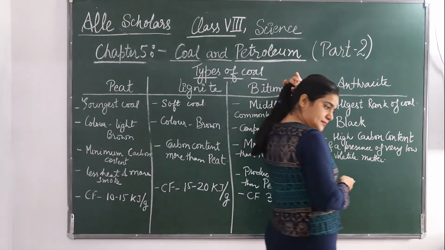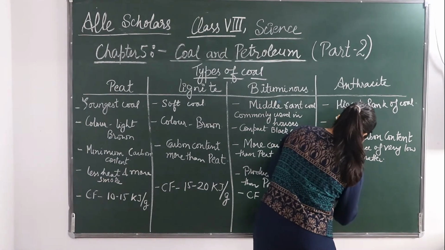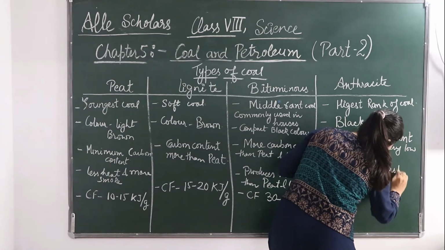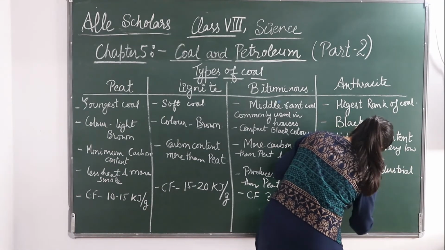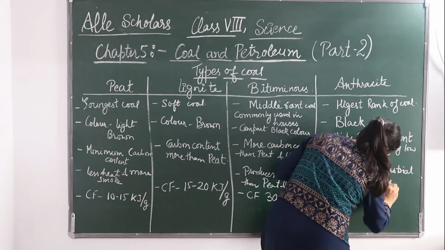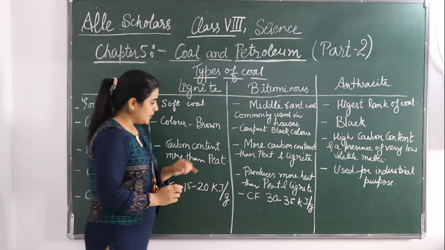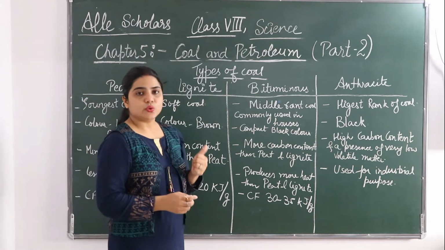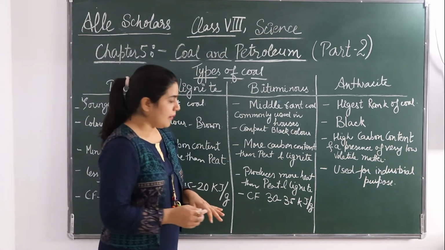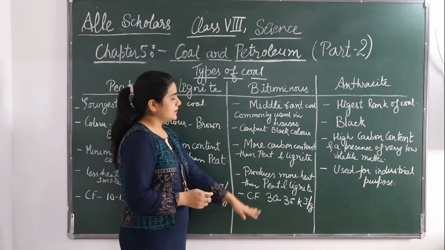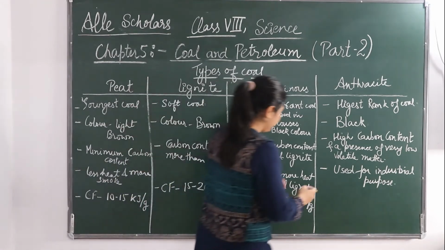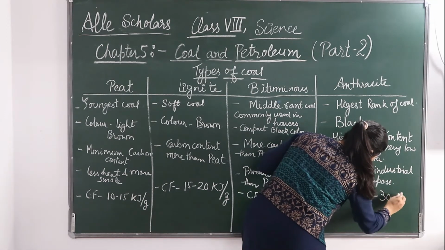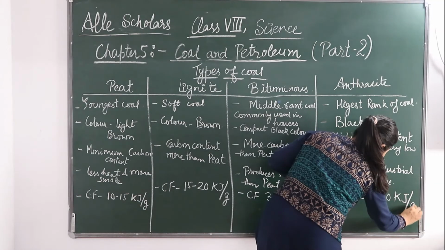Okay, used for industrial purpose. Now if we talk about its calorific value, it's 28 to 30 kilojoule per gram, which is less than this bituminous calorific value. So the calorific value is 28 to 30 kilojoule per gram.